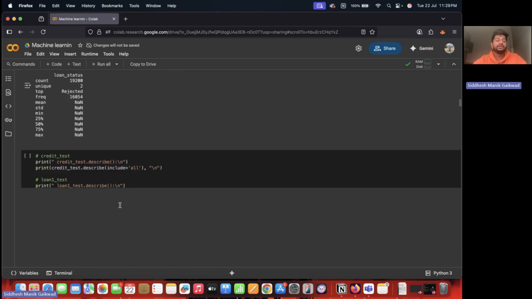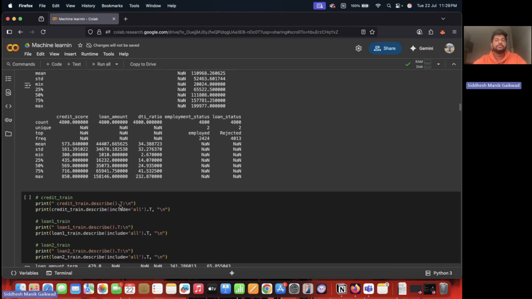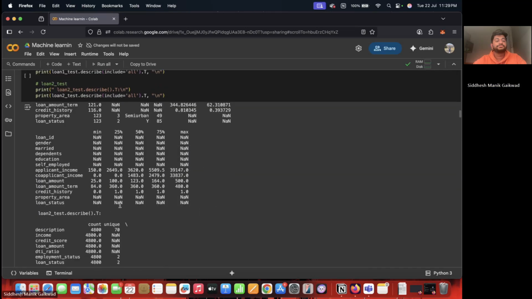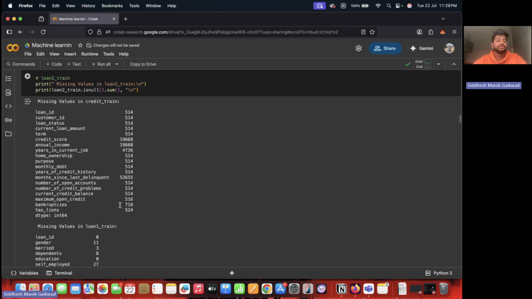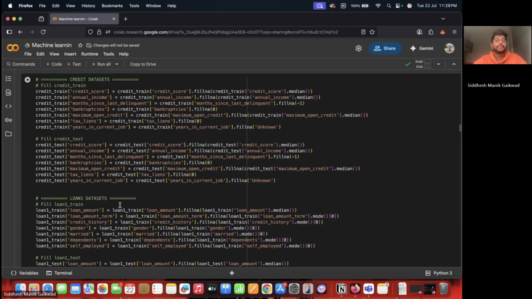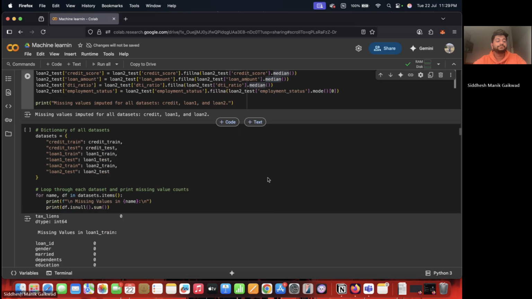Further, we have also handled the null values and we have cleaned the data set with the help of finding the median and the mode.